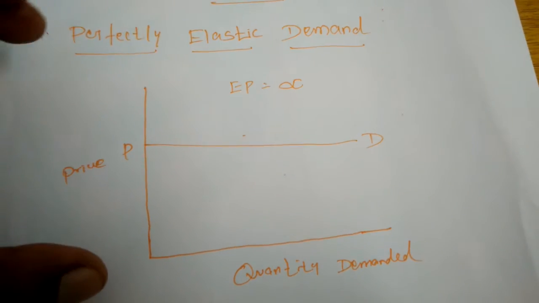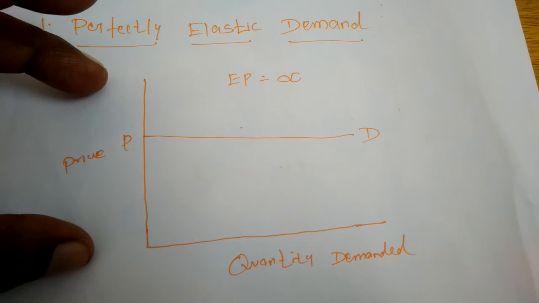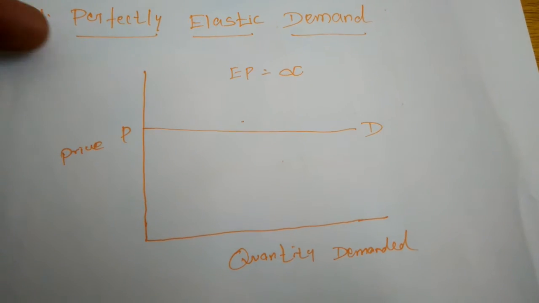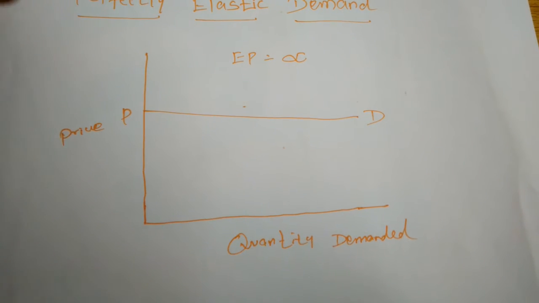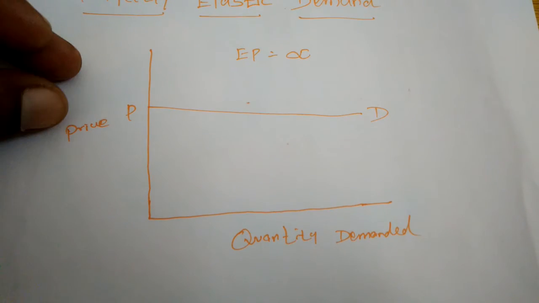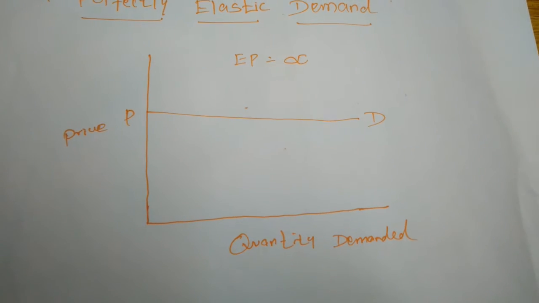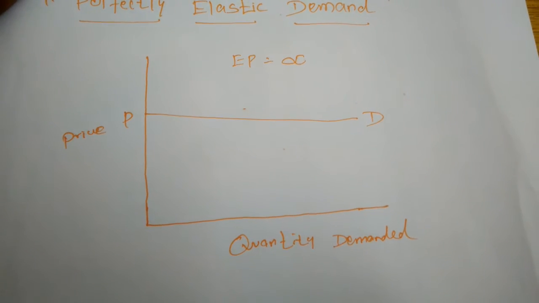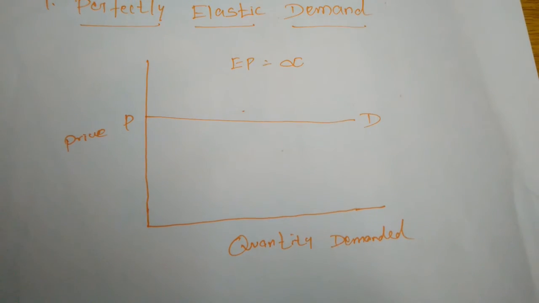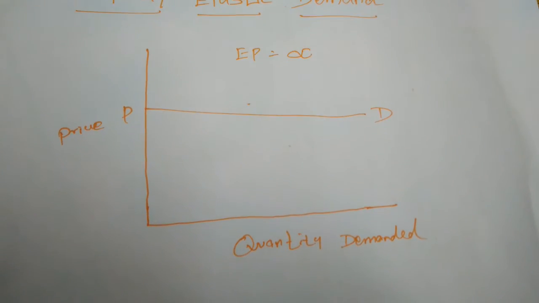Just a small fall in the price of that commodity creates more demand, and a small rise in the price brings a greater fall in the demand.